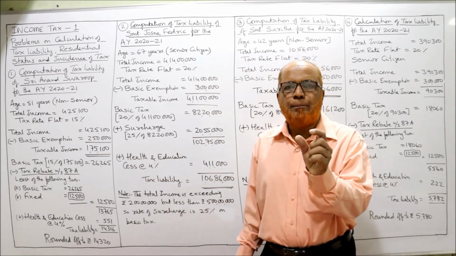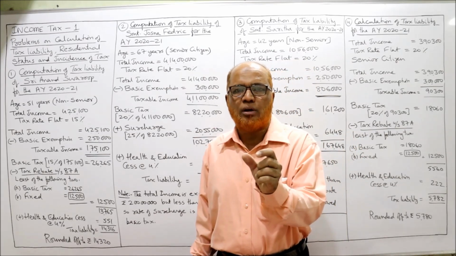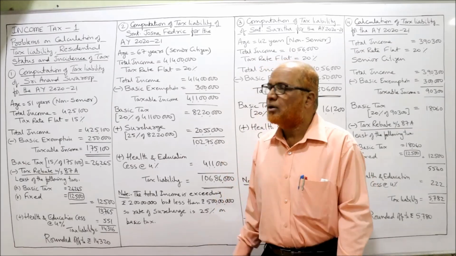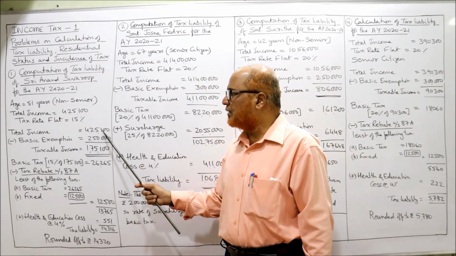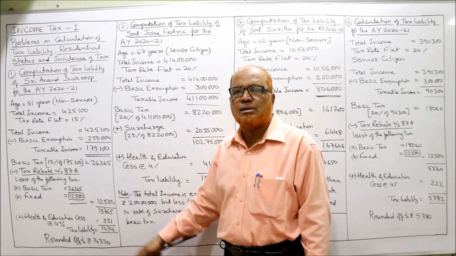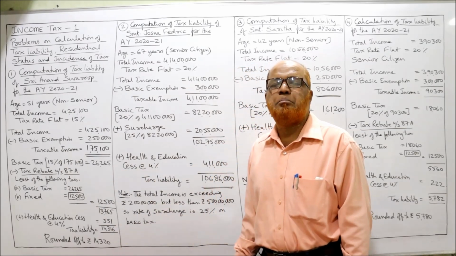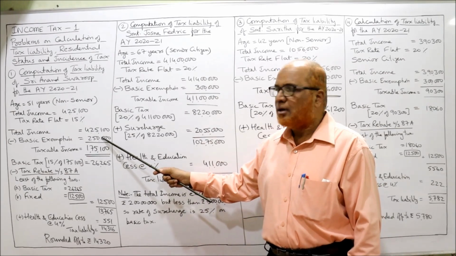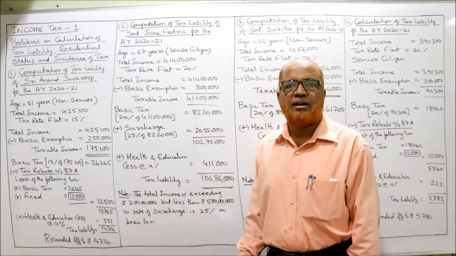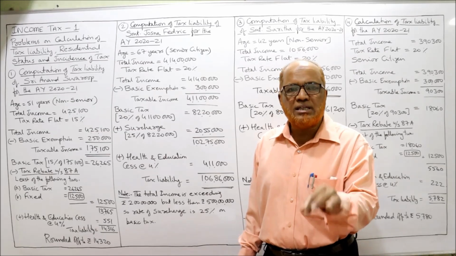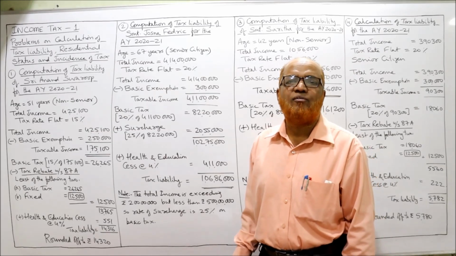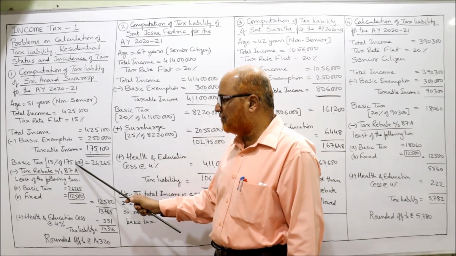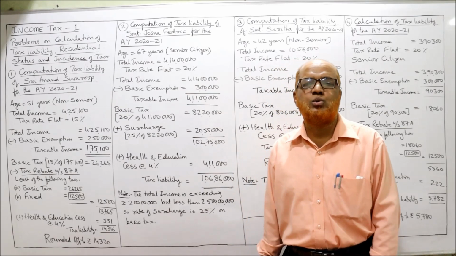First of all, the basic exemption will be allowed. The basic exemption will be allowed for special income also. So here total income 4,25,100. From this basic exemption, because non-senior citizen, basic exemption is 2,50,000. Deduct 2,50,000. The taxable income is 1,75,100. This is the taxable income. On this, tax will be applied at the rate of 15%. The basic tax, 15% of 1,75,100, comes to 26,265.